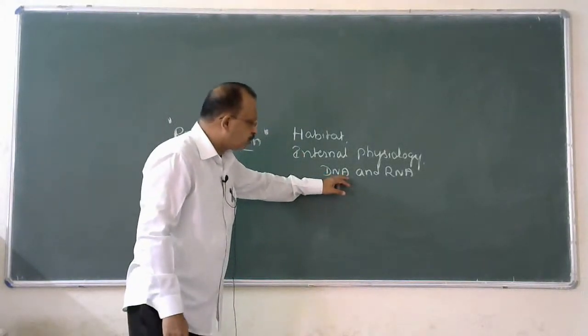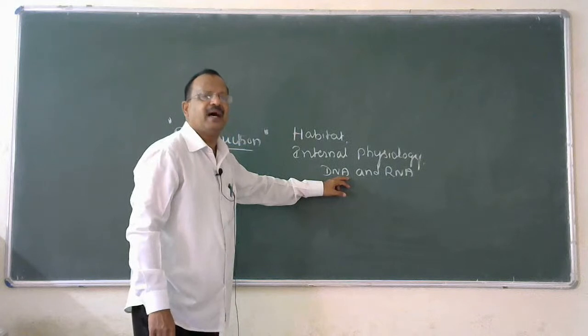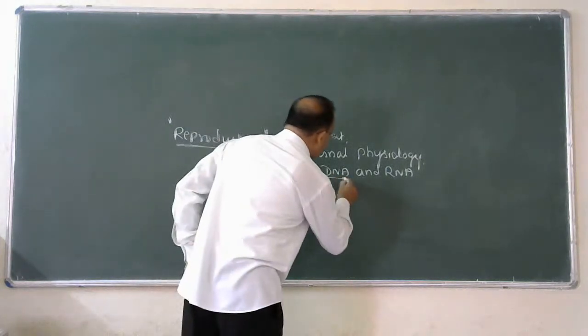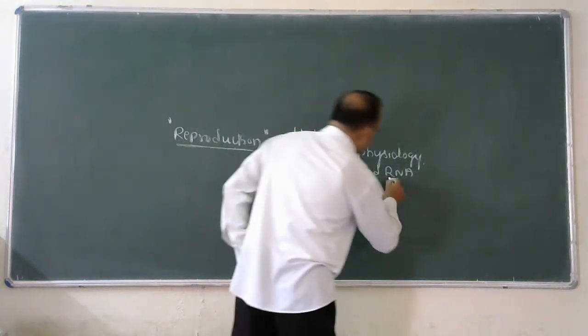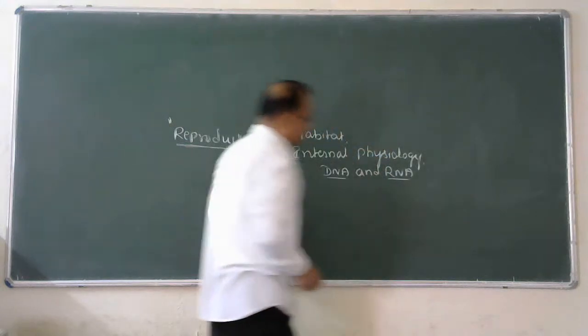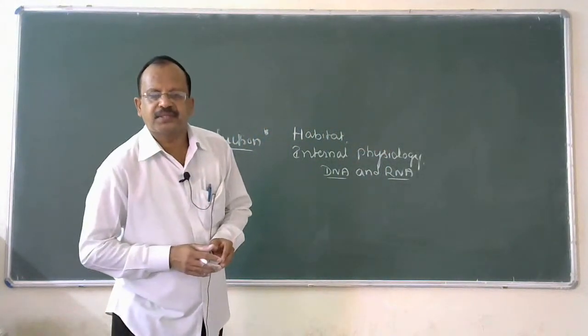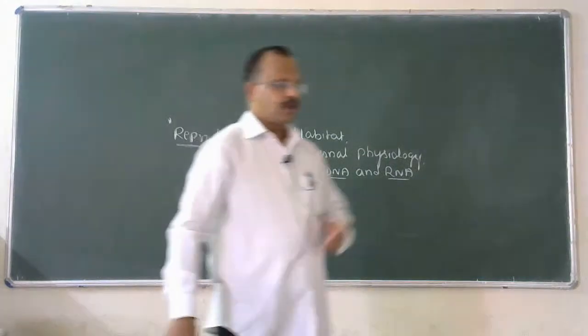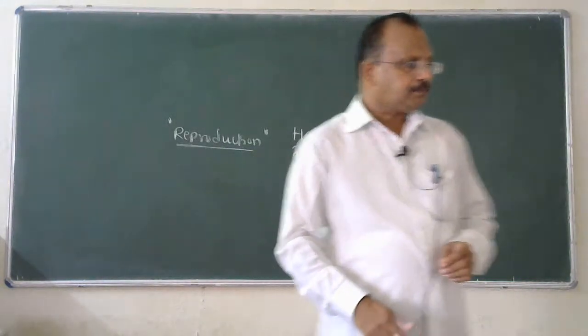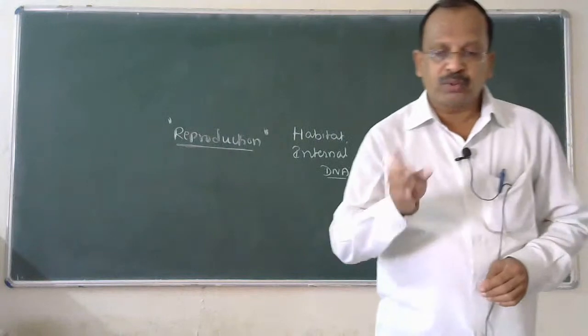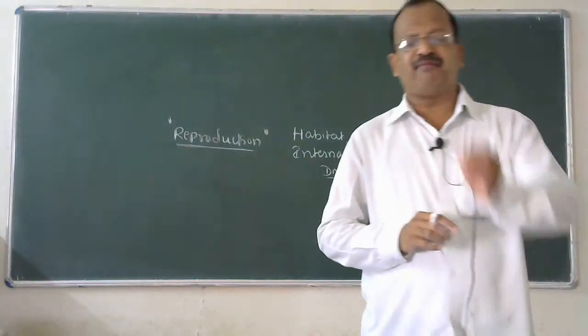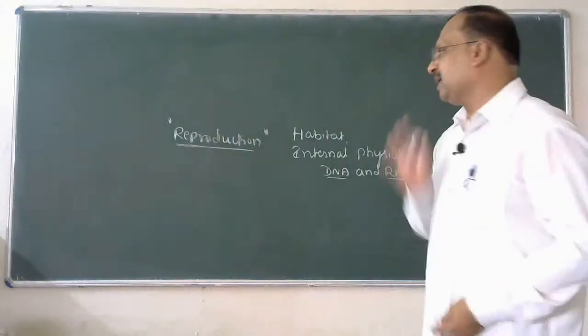Genetic material includes both DNA and RNA, deoxyribonucleic acid and ribonucleic acid, which you are going to study in detail in Molecular Basis of Inheritance. Both DNA and RNA will act as genetic material.